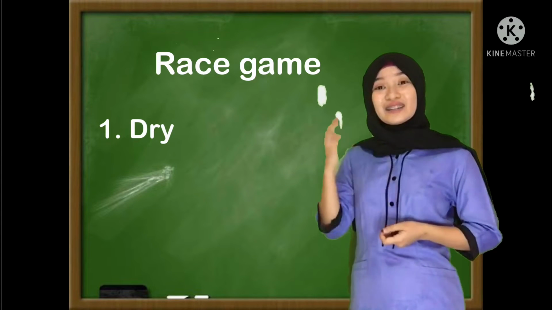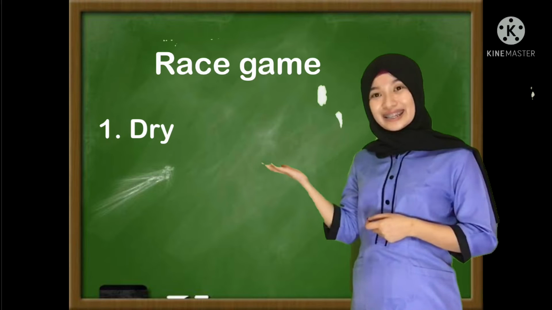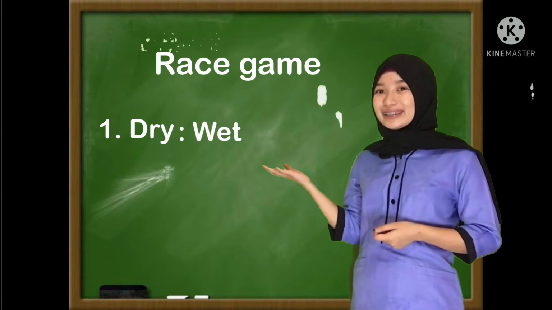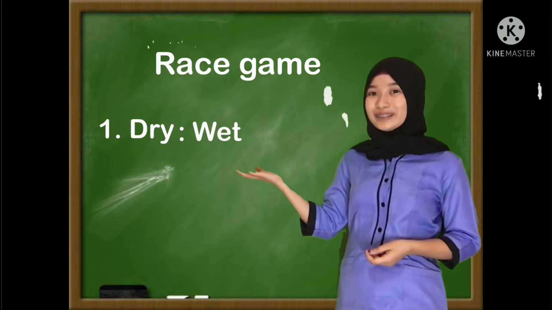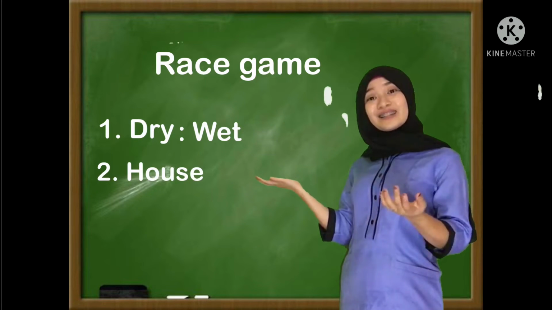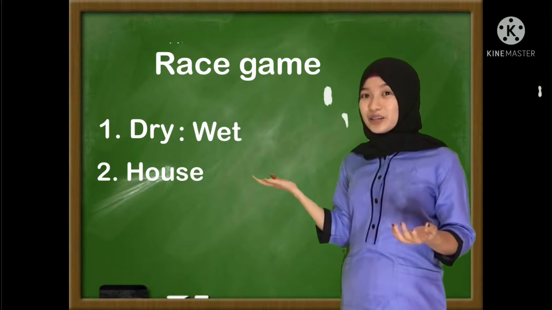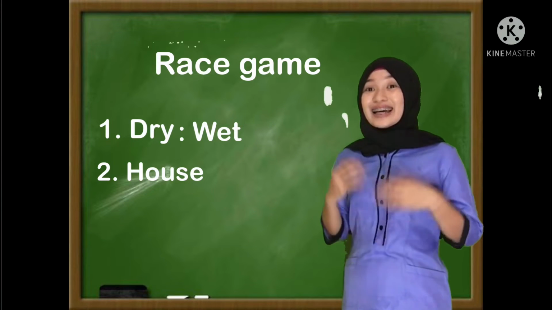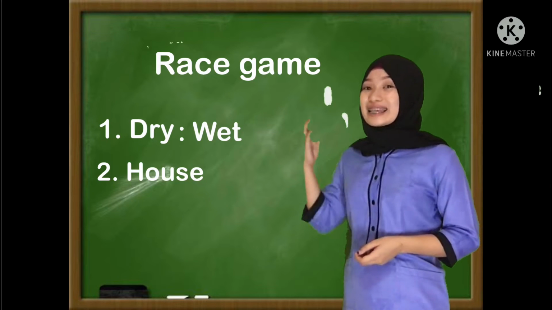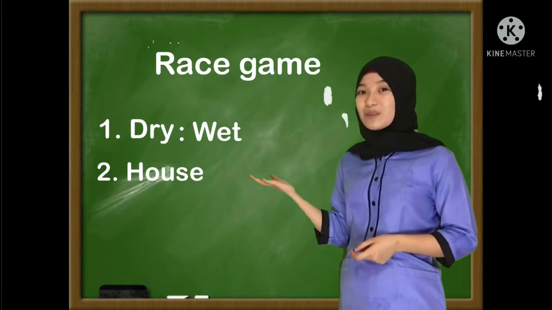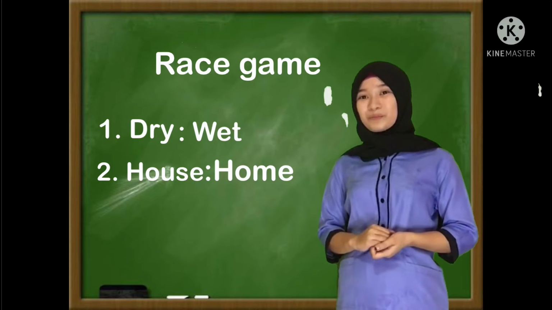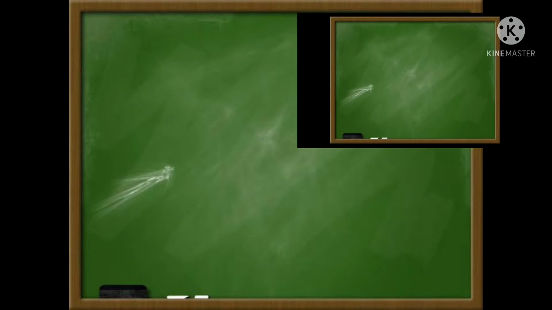Exactly. The antonym of the word dry is wet. So that dry is to wet. How about this one? Class, what is the synonym of the word house? Yes, very good. The synonym of the word house is home. House is to home. Great job!